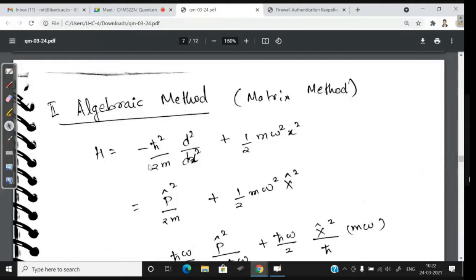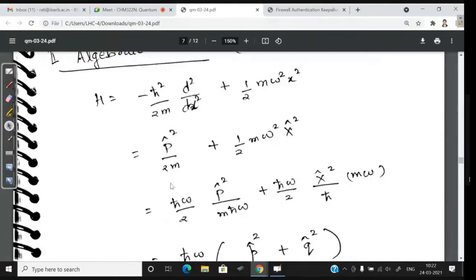So H is again the same. We start with the same Hamiltonian operator, which is minus h cross square by 2m d square by dx square plus half into m omega square x square. So this is obviously P square by 2m, the kinetic energy, and this is obviously the potential energy.